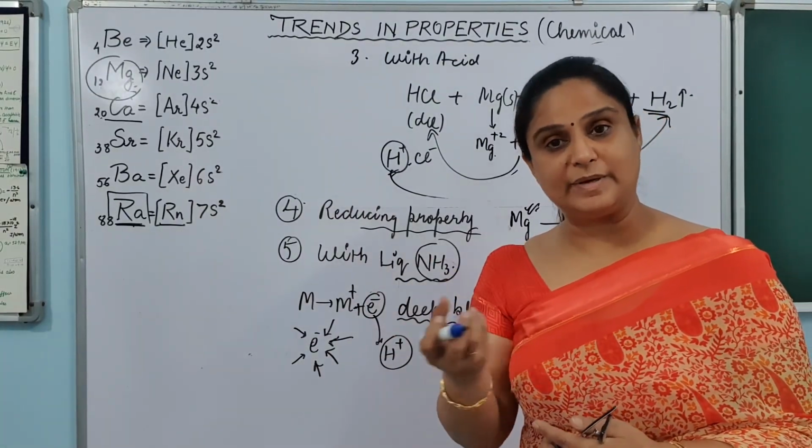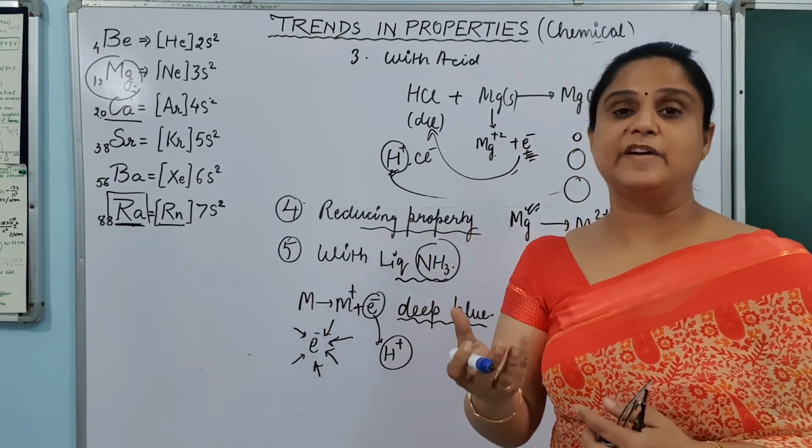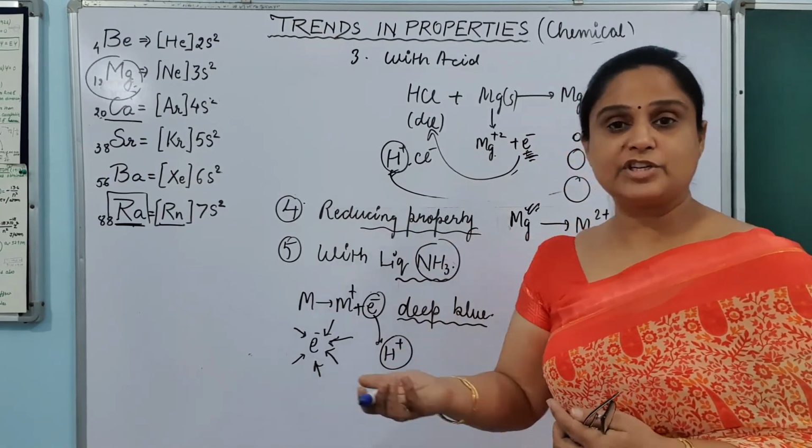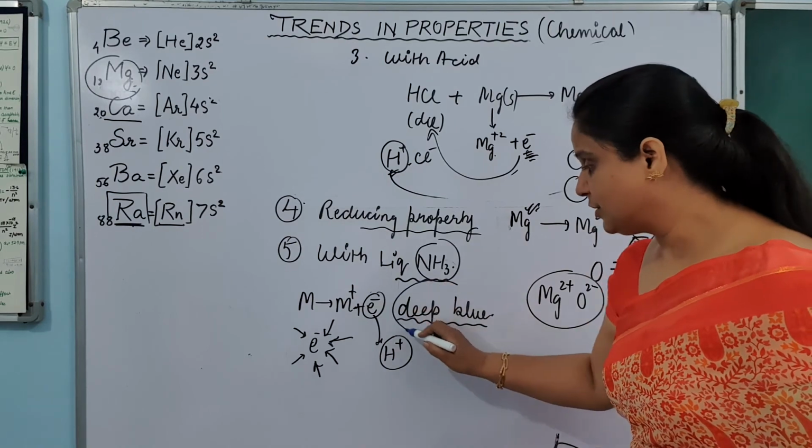It starts vibrating between, and just because of its vibration the color appears. Which color appears here? Deep blue color.